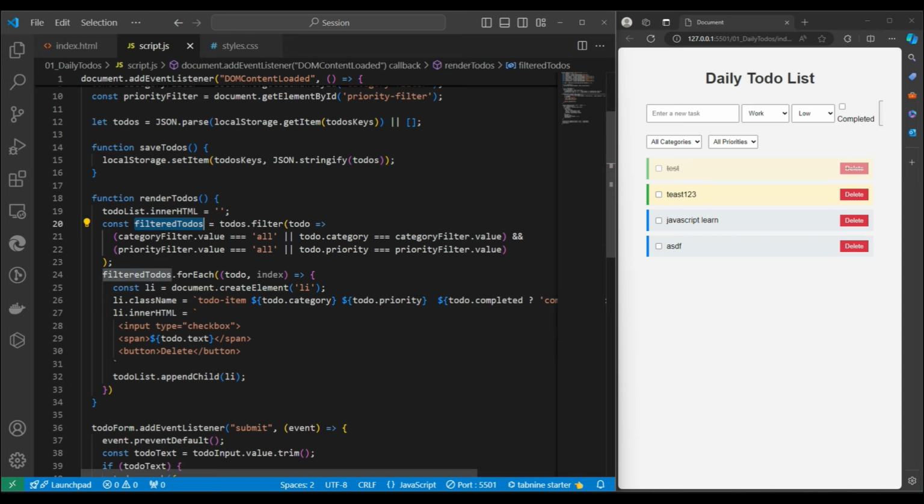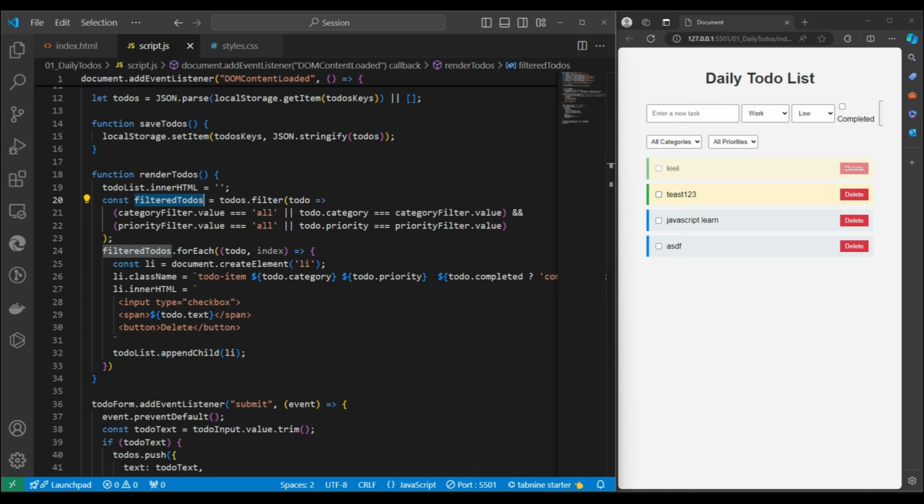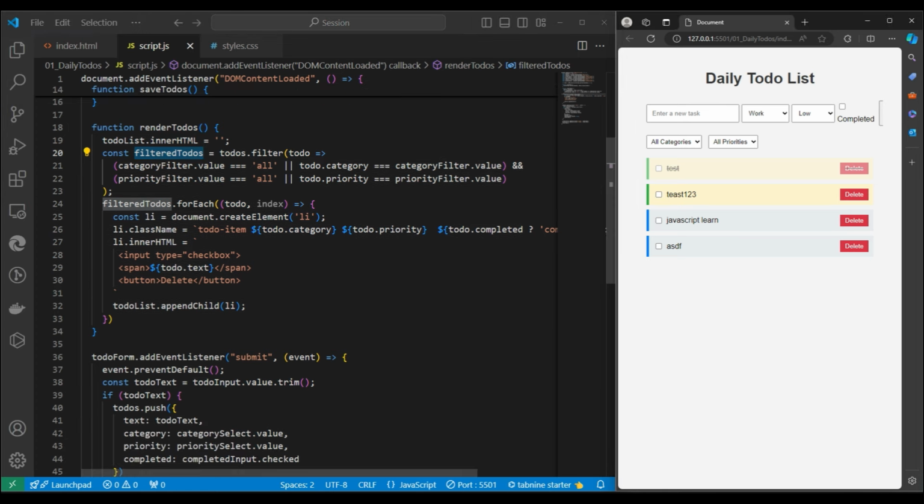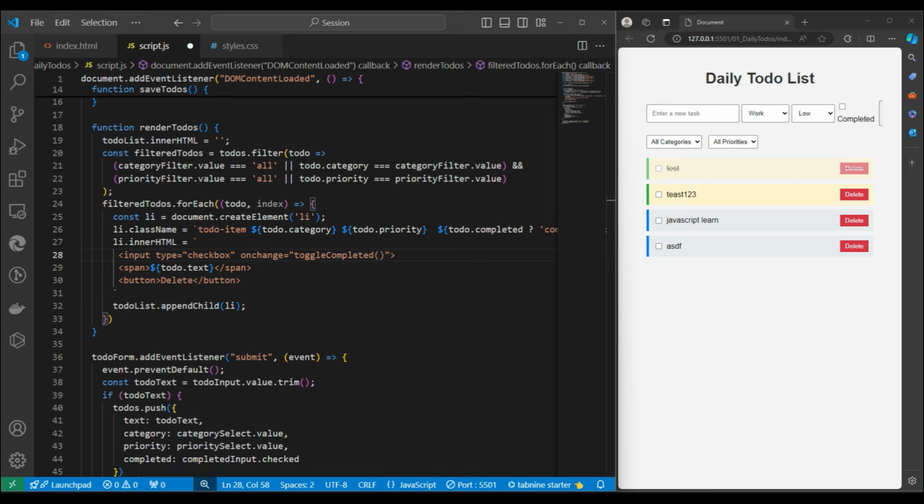Now another thing left is we didn't write any logic for when we click or when we delete. So over here, on clicking the checkbox, we need to raise an event. So I can write onchange, and here we'll write the function toggleCompleted. Suppose we are marking it toggle completed. So which to do we want to make completed? I will pass this index. This index we already have, and we'll pass it over here. So this index will go as part of the string over here.